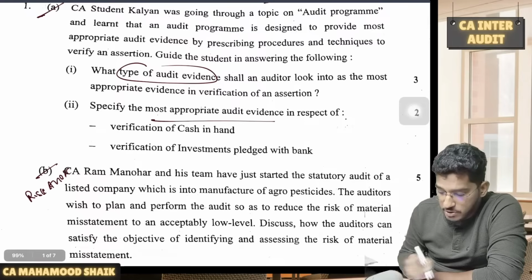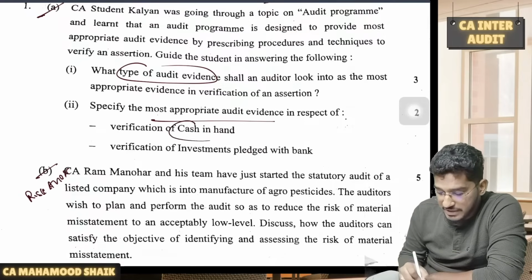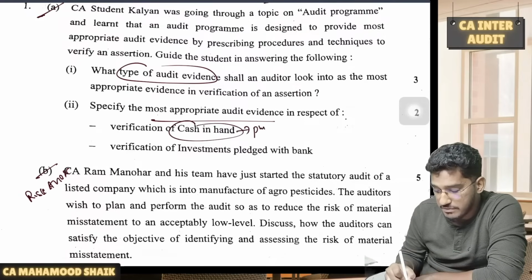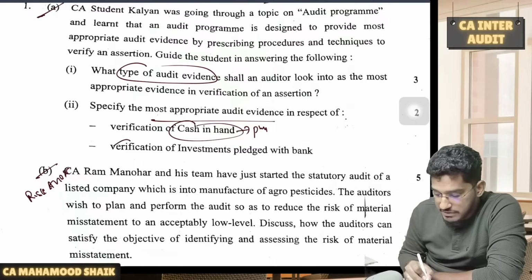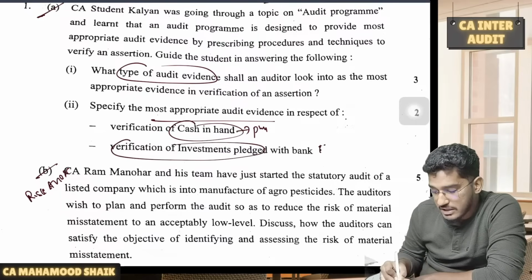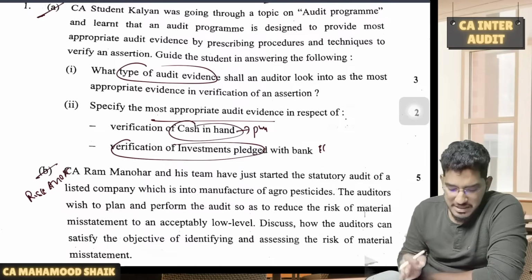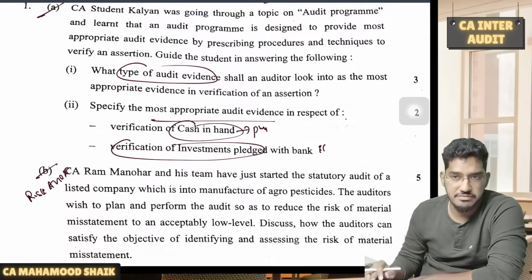Then specify the most appropriate audit evidence in respect of verification of cash in hand. For verification of cash in hand, doing the physical count will give the best evidence. Verification of investment pledged with the bank, getting the external confirmation could be the best evidence. The same example will be there in the last paragraph there.